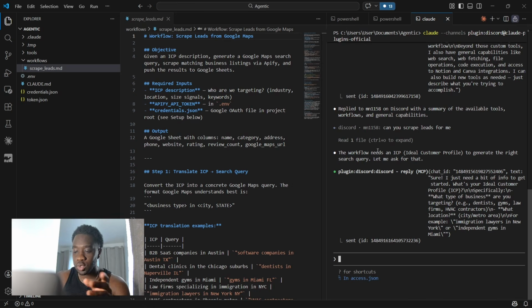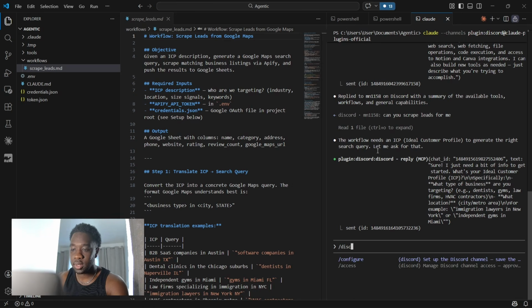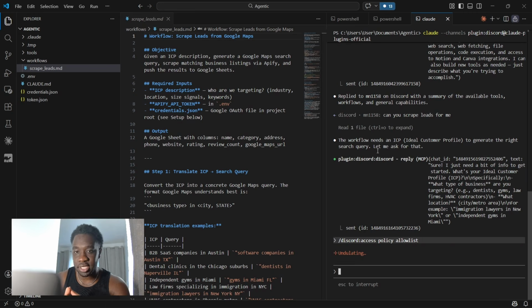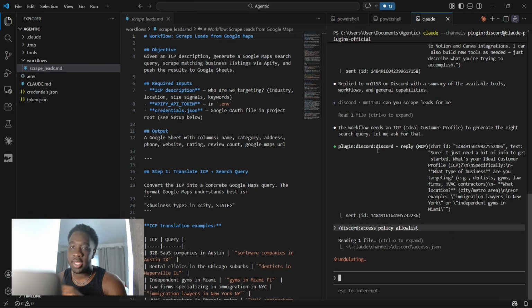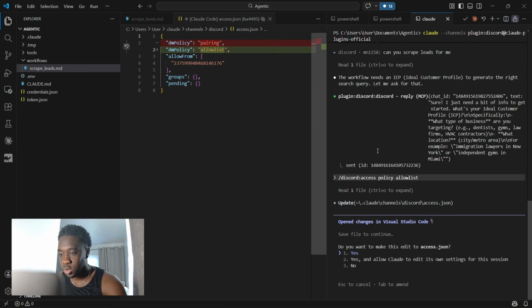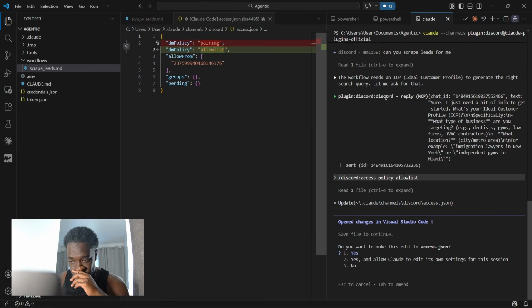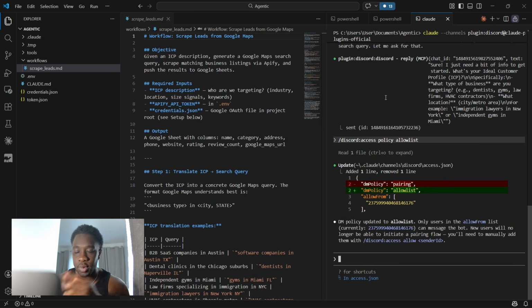So the final thing you want to do is go /Discord, and you want to go access, and you want to go policy space allow list, and then we're going to go enter. And it's essentially just going to lock that list down so that only I am able to talk to this bot, keeping it safe and secure as well. So it's asking you, do you want to make this edit to access.json? I'm going to go yes. And then there we go. Now it's locked down.